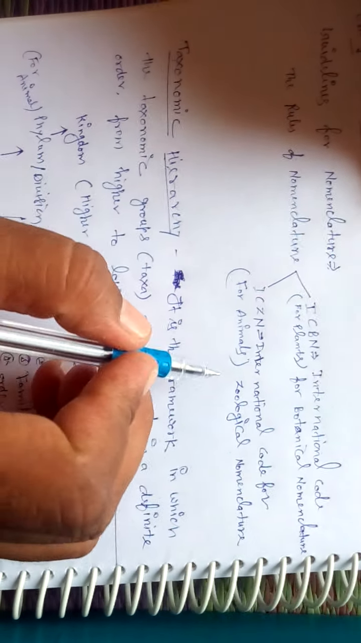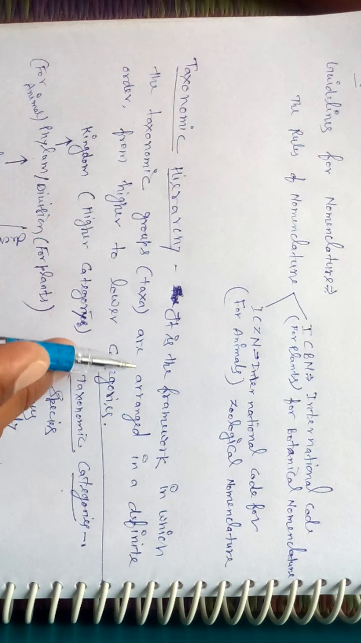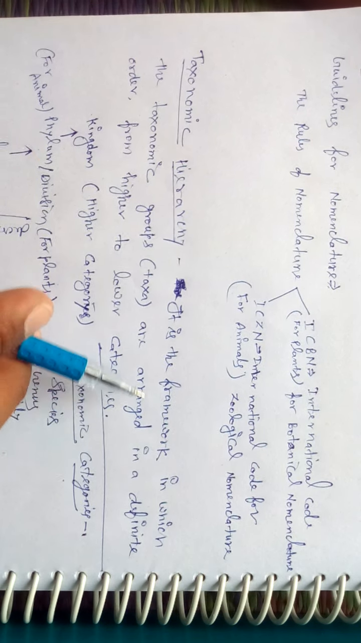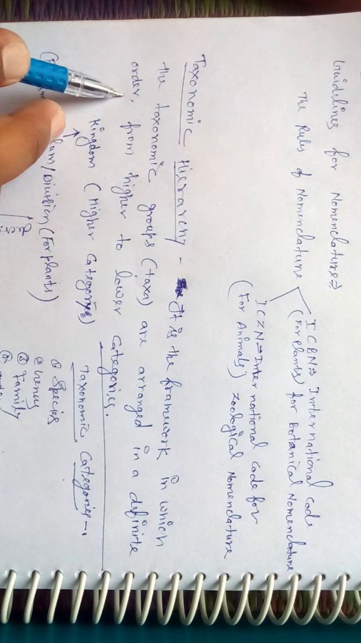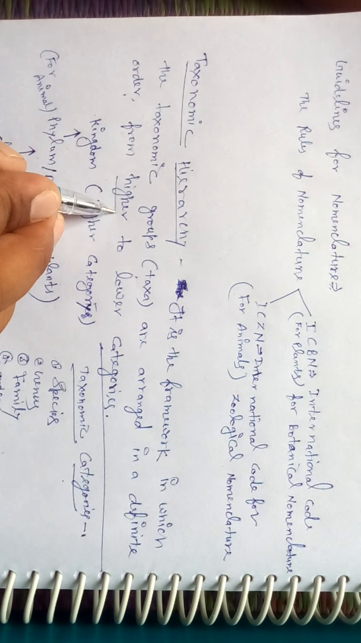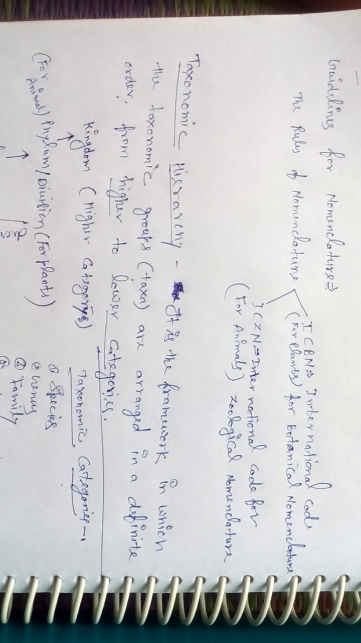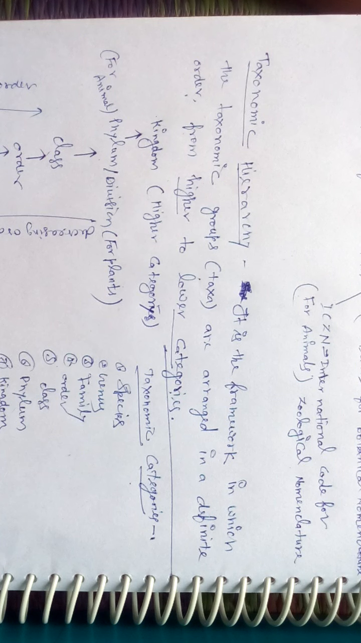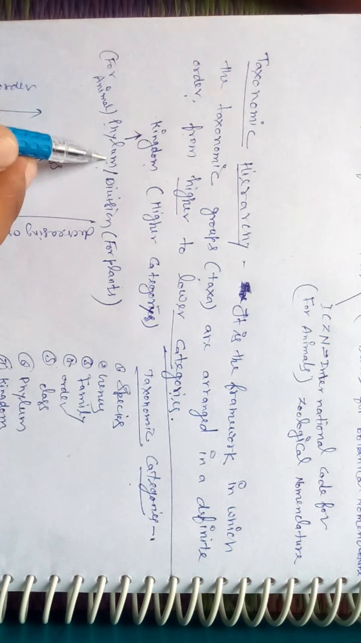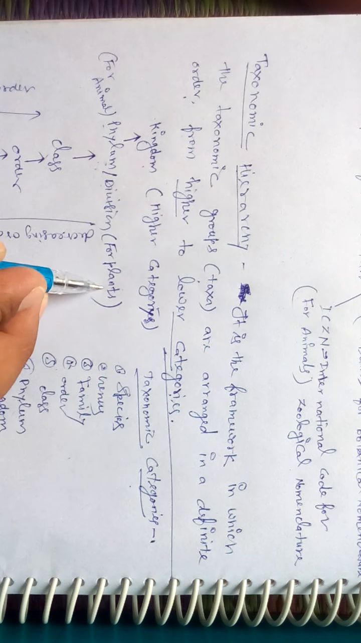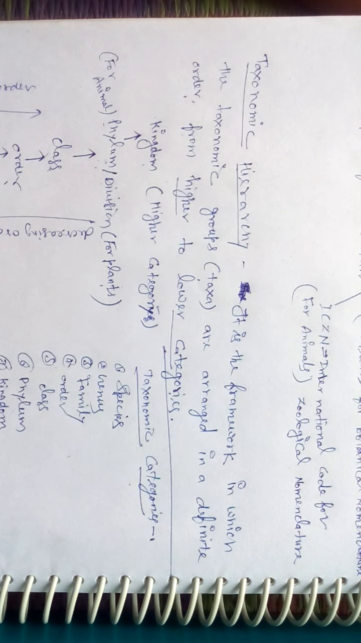Dear students, next topic is taxonomic hierarchy. It is the framework in which the taxonomic groups, taxa, are arranged in a definite order from higher to lower categories. The taxonomic groups are kingdom, phylum (for animals) or division (for plants), class, order, family, genus, species.